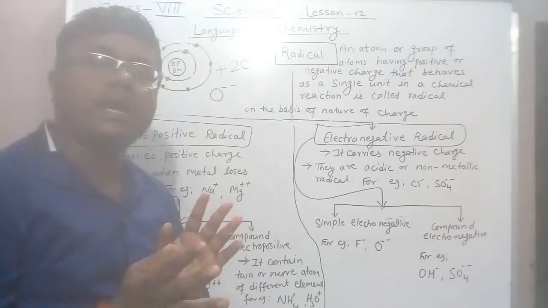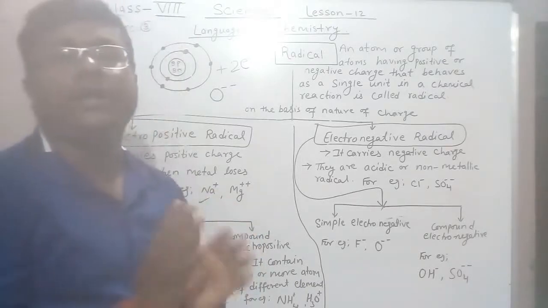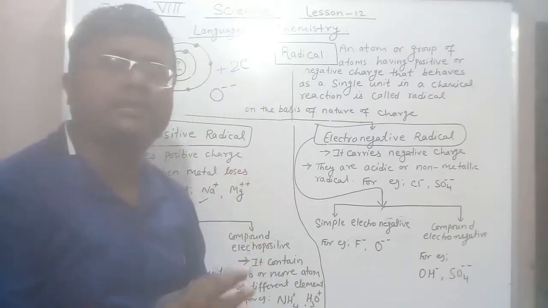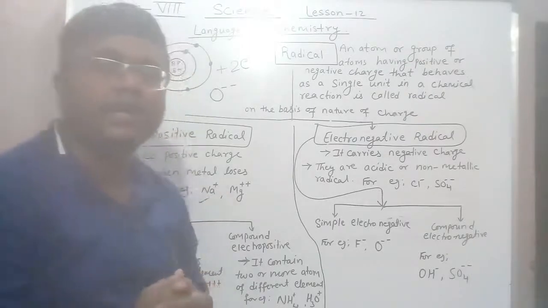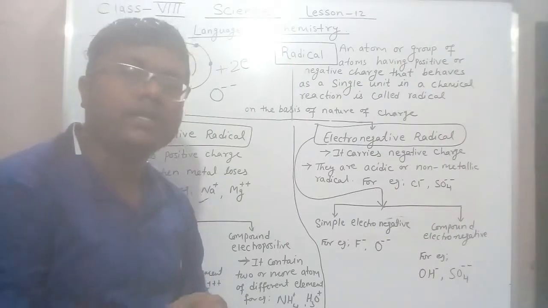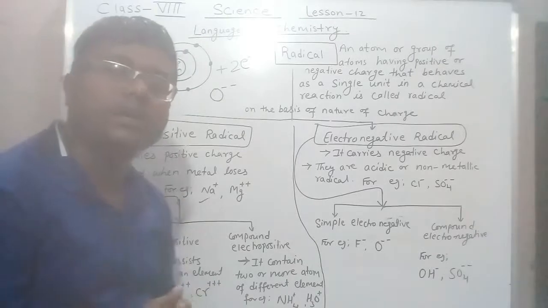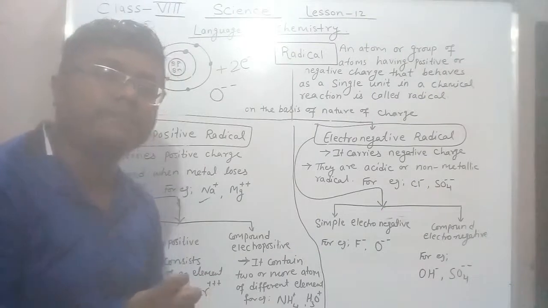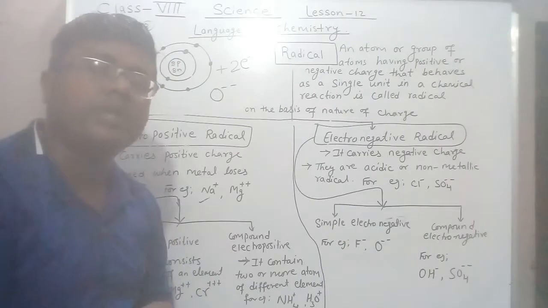On the basis of their charge, radicals are classified into two categories: electropositive radicals and electronegative radicals. On the basis of the number of atoms, electropositive radicals are classified into simple electropositive radicals and compound electropositive radicals.